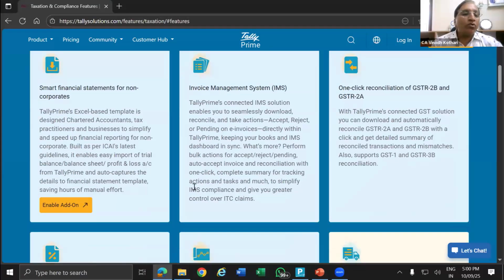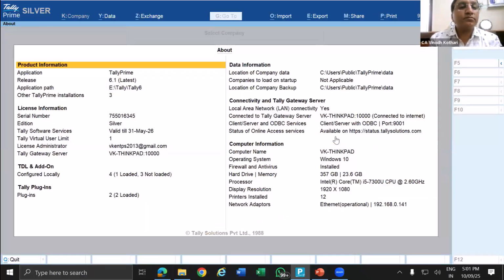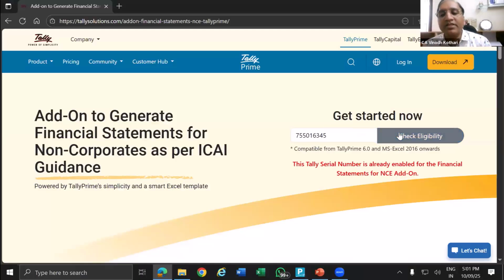So here you have to enable this add-on feature. So enable add-on. You can give your serial number here. So you can just give the serial number. Check eligibility. Since my serial number is already enabled and activated, it is giving a message that my serial number is already enabled for the non-corporate entity financials add-on. Till this, is it understandable? Simple? Yes. So first step is clear.